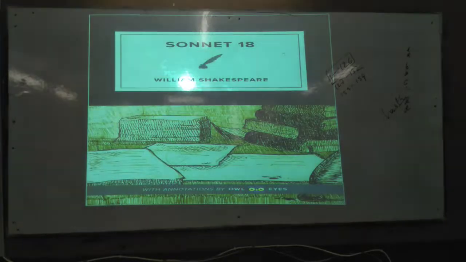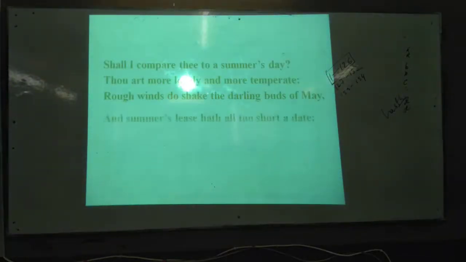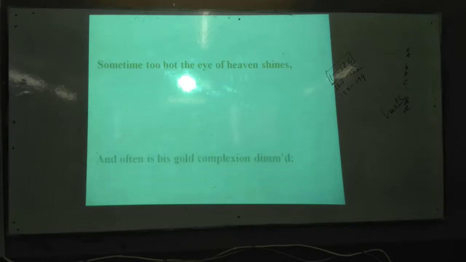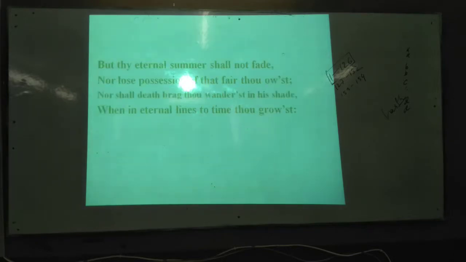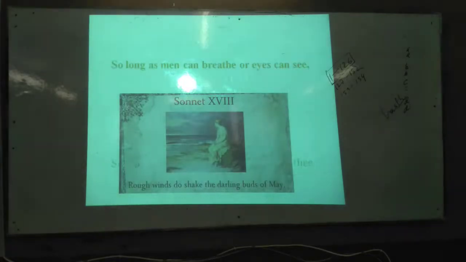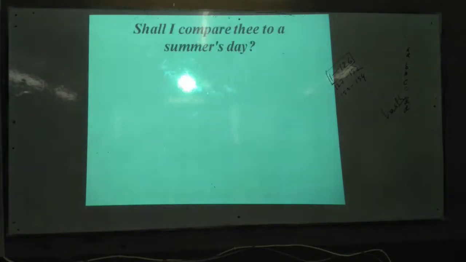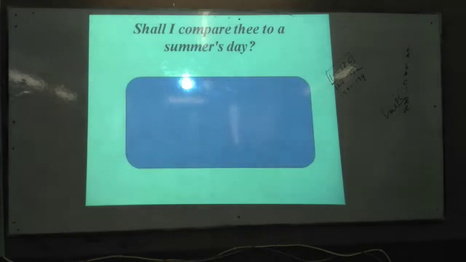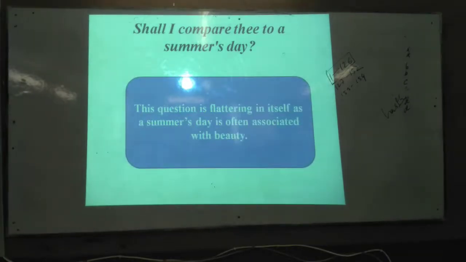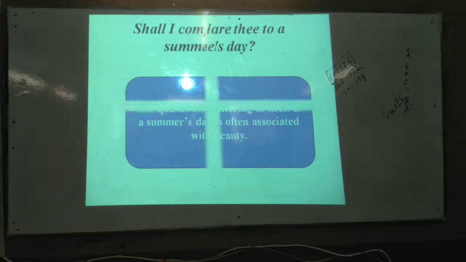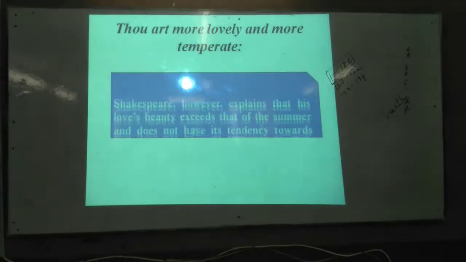So you will see that the interpretations are given here as well. This is the couplet. Line after line is explained here, but as our time is limited, I am not going into detail. The line by line interpretation is given here, and you can read it yourself.